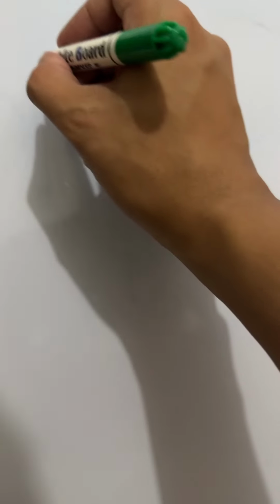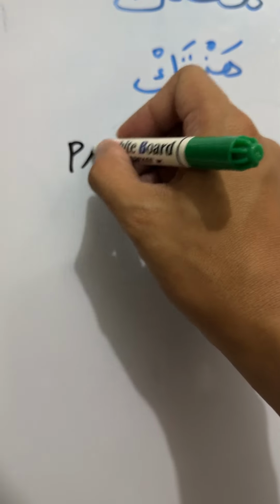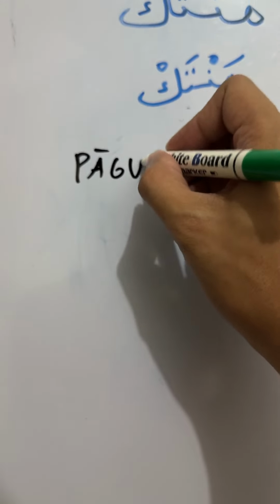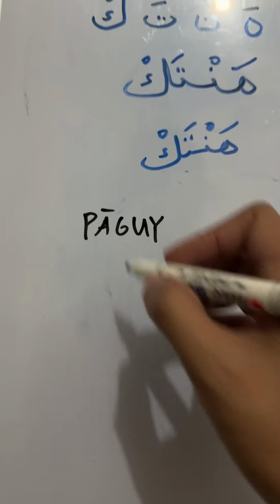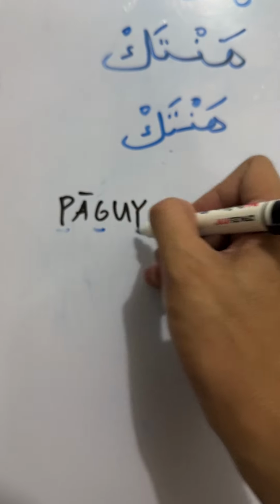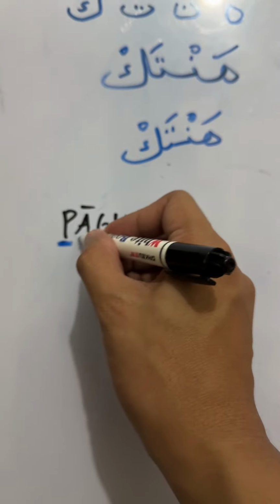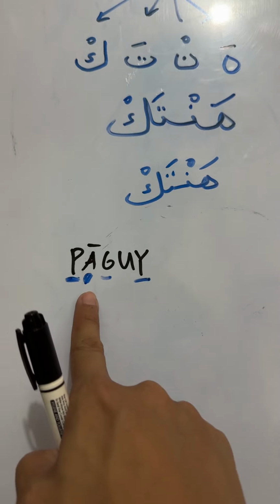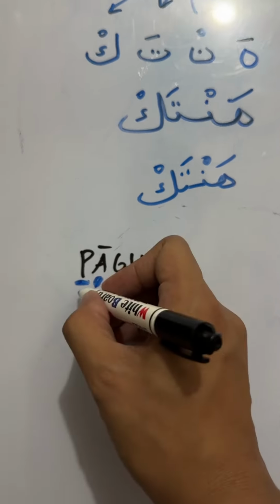Our next word is PAGUY. PAGUY means escape or to escape. So we have three consonants, pa, ga, and ya, and we have a prolonged vowel sound, which is a. So we need a mad. So let's start with pa.